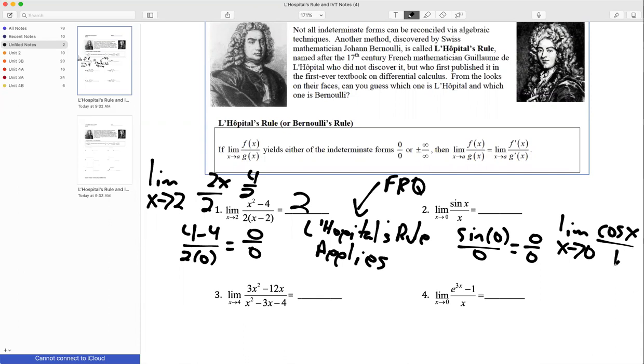So notice I don't do the quotient rule here. I take the derivative of the numerator and the derivative of the denominator. And now I'm going to reevaluate the limit. So I take 0 and plug it in, which gives me the cosine of 0 over 1. And the cosine of 0 is 1. So the value of this limit is 1.